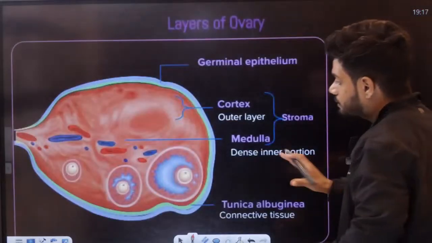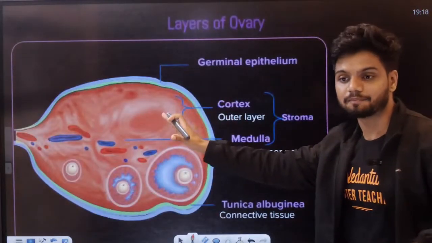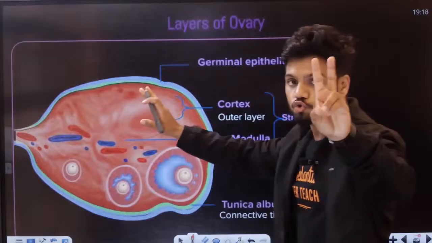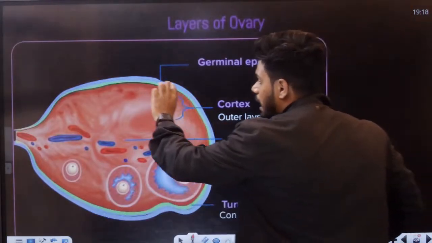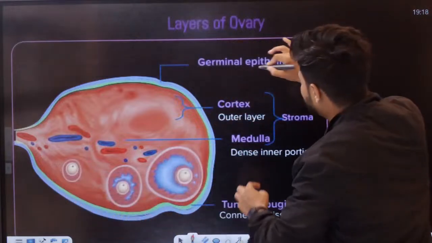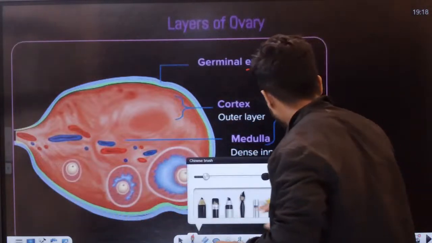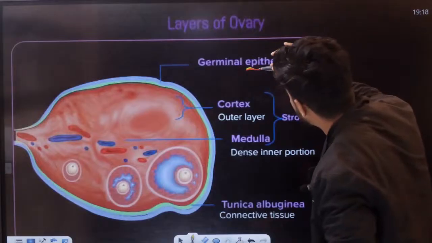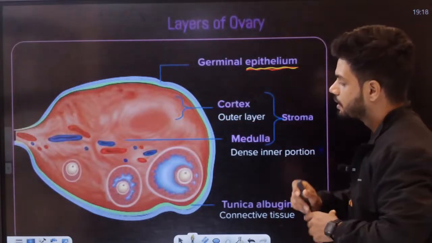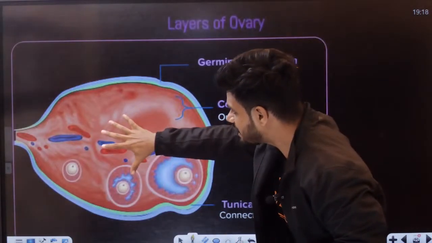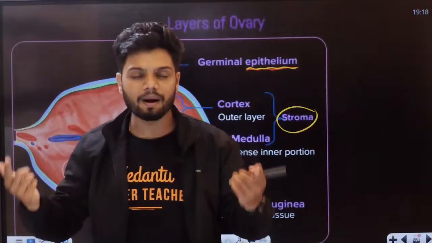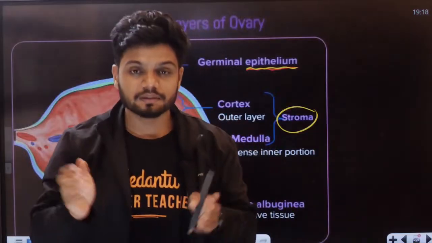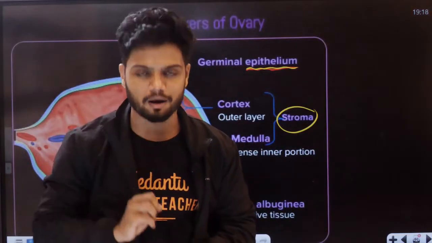Now, this is how the ovary looks from the inside. On the inside, it has 2 parts. How many parts, students? It has 2 parts here. The outer part is called the epithelium. The outer part is called what? Epithelium. And the inside part is called the stroma. Students, repeat after me. The outer part is called the epithelium. The inside part is called the stroma.